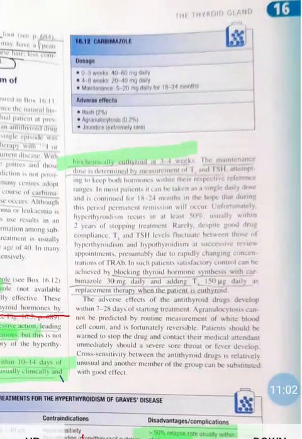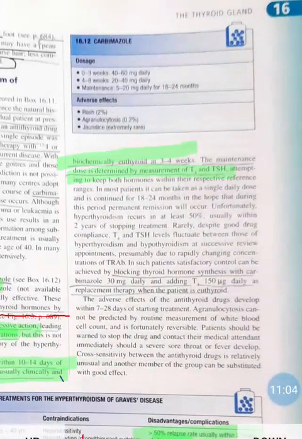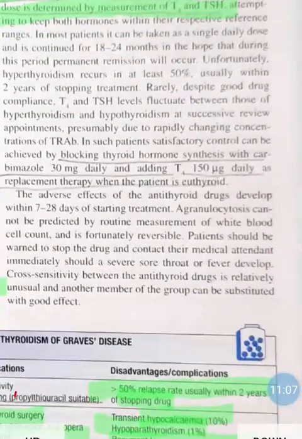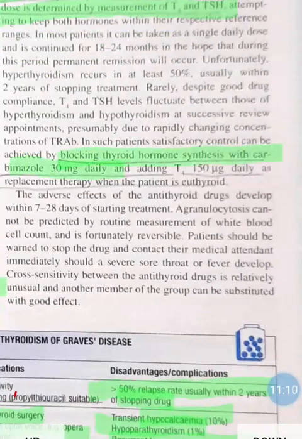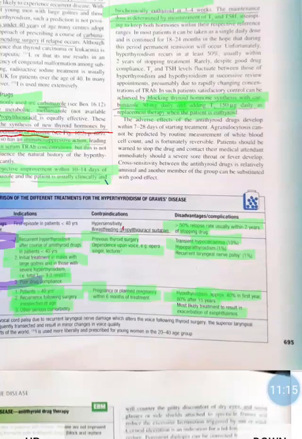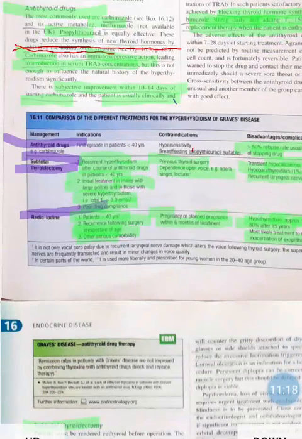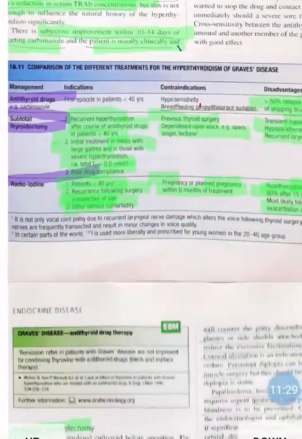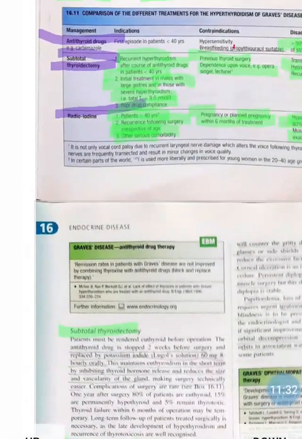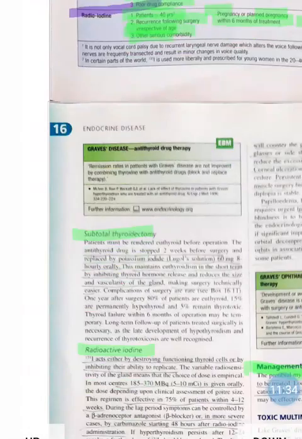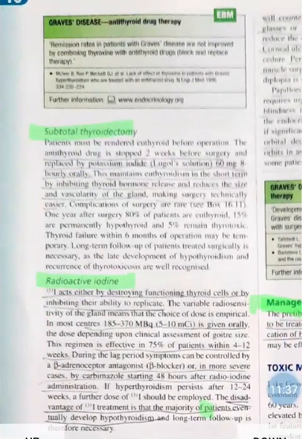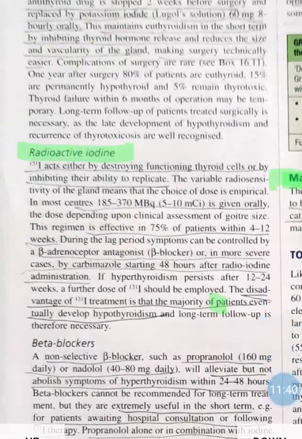And the maintenance dose is determined by measurement of T3 and TSH. Then blocking thyroid hormone synthesis with carbimazole 30 mg daily, adding T4. So this is replacement therapy. So these are not important points. Only remember that the antithyroid drugs carbimazole and propylthiouracil inhibit formation of new thyroid hormones by preventing iodination of tyrosine. Then subjective improvement will occur within 10 to 14 days. Then subtotal thyroidectomy, and then radioiodine ablation.